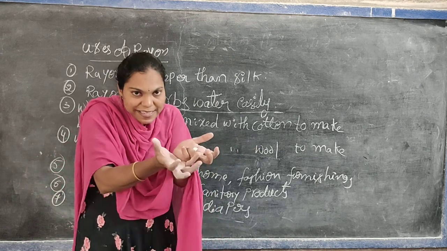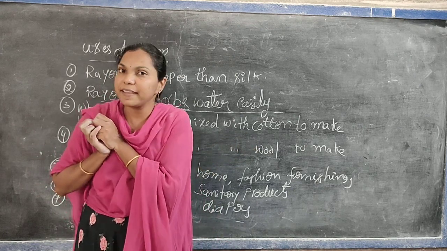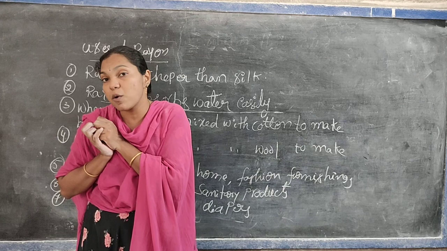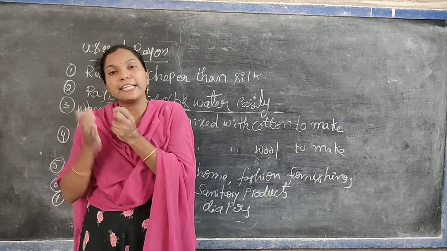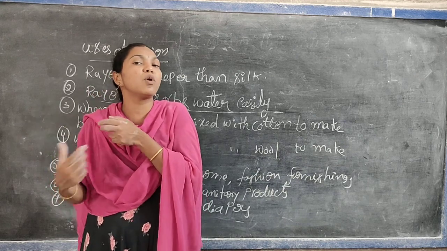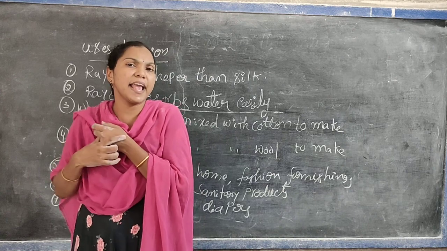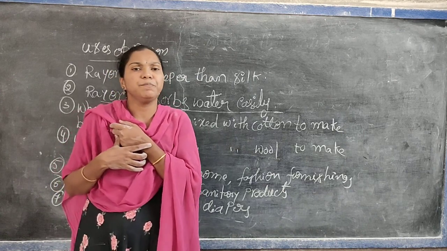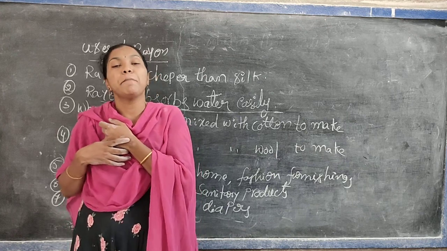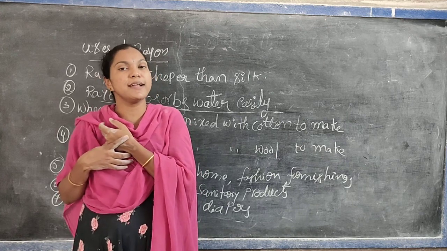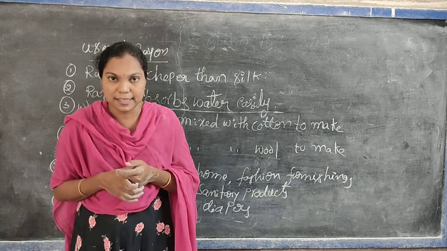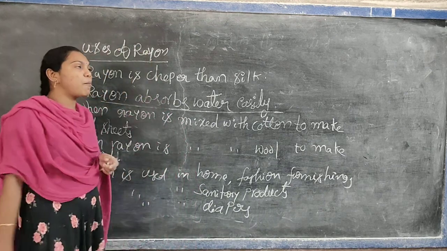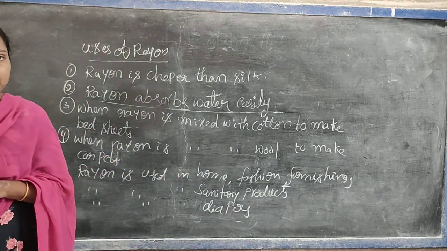Why? Because it easily absorbs the water. Nylon does not absorb the water easily, so it is used for a long time, for years. But rayon is not like that. Yes, it is cheaper than silk, but it is not used for many years. It easily breaks. That's why it is one of the drawbacks of using rayon.